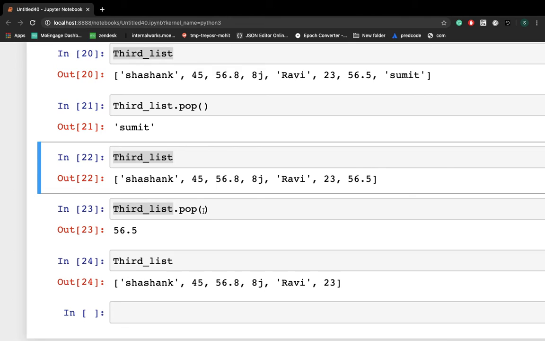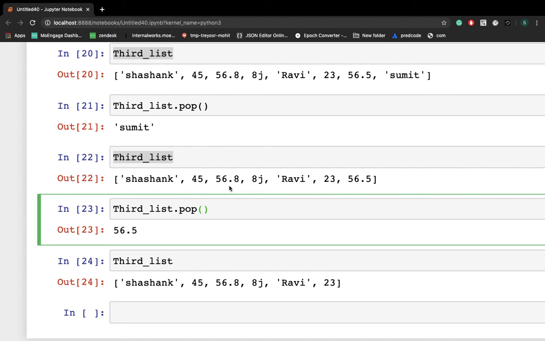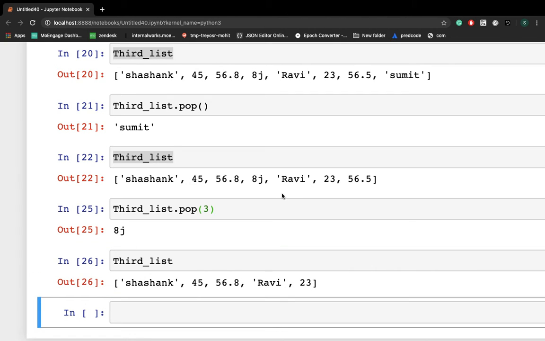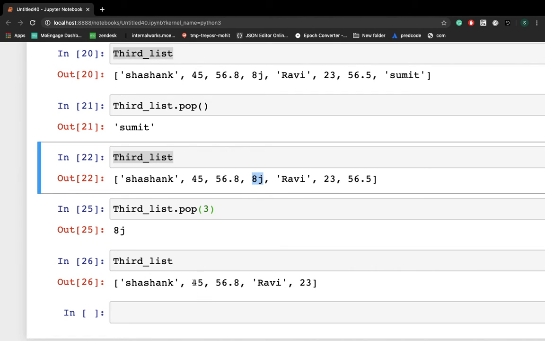Now you can do pop from the middle also. Let's say you have to pop the element at the third index. So you have popped 8j. If you print this, you are not getting 8j. So this is how you can use the pop method.